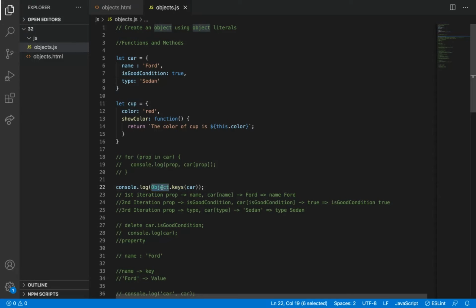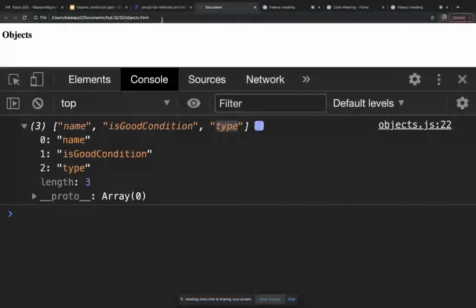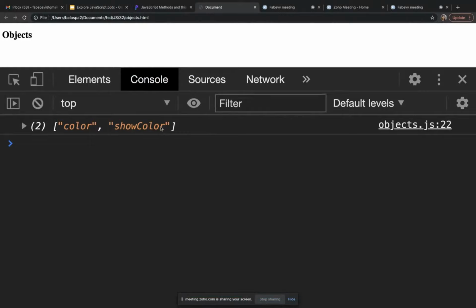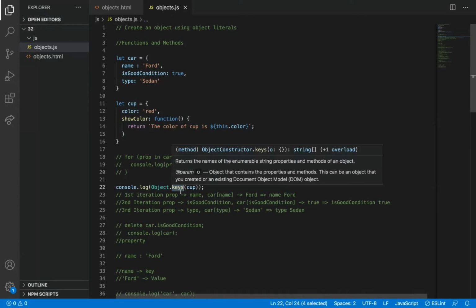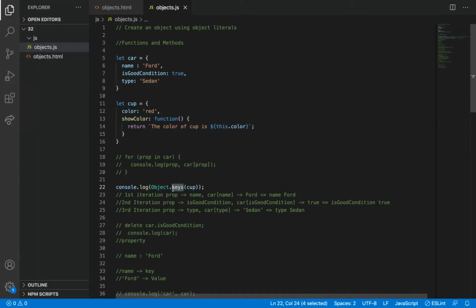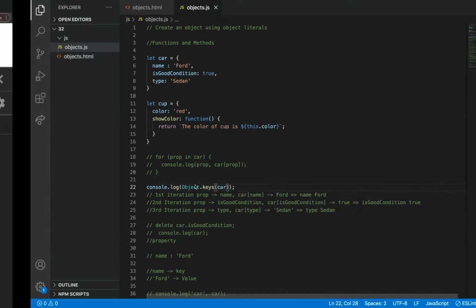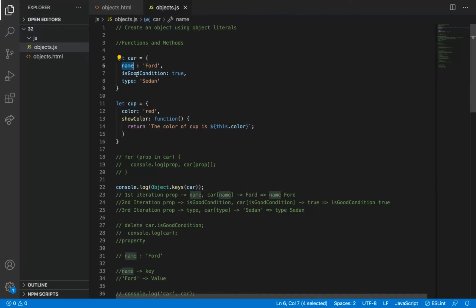So if I give Object.keys, and if I pass any object, let me say I'm going to pass this cup. So what will be the output? It will show color and show color. Color is one thing. Yeah, show color is also a property which has a function inside it. So these keys will just give the key values, it will just print the keys inside it. So let me again show car. So it is showing all the keys. Name, is good condition and then type.